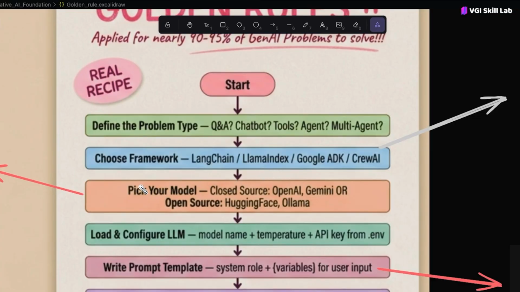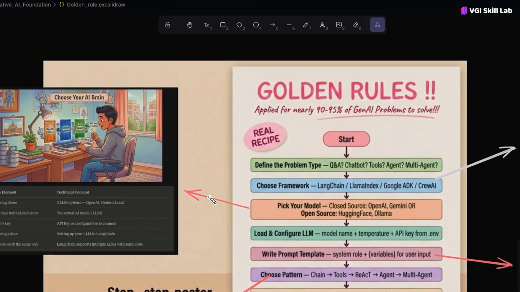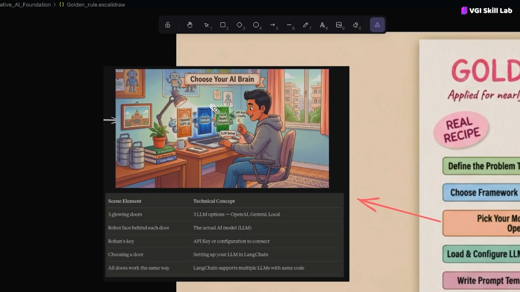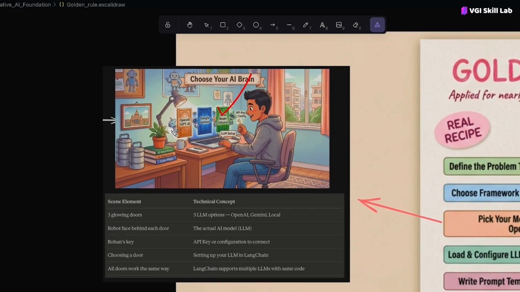Then the third step is to pick your model. In order to pick your model, you have the API key, you have access to Hugging Face, OpenAI, or some local model, which I will tell you step by step in the upcoming videos. With the help of this API key, you will be able to access any LLM, whether it is a free model or a paid model.